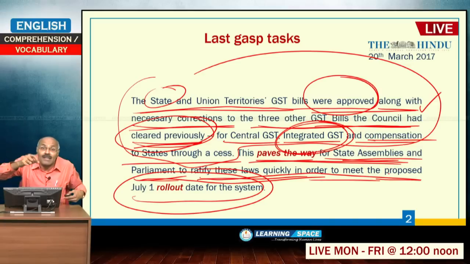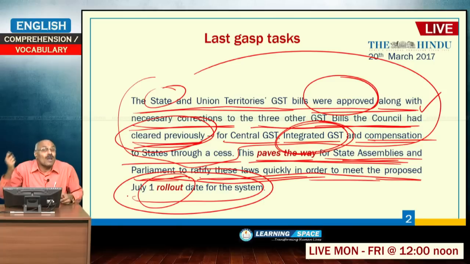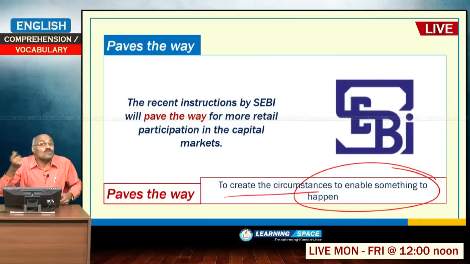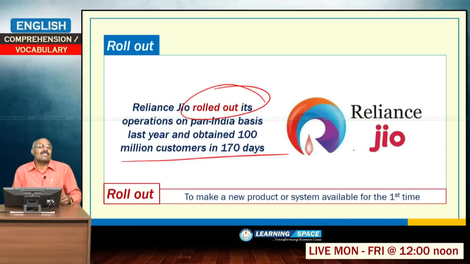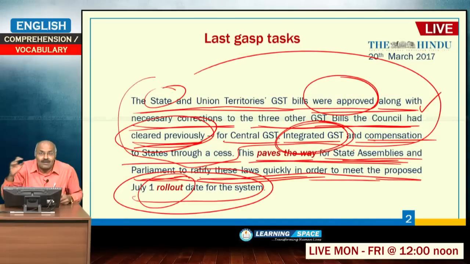So, July 1 rollout means if you are doing something for the first time, if some program is rolled out, then you use rollout. One example is Reliance Jio rolled out its operations on a pan-India basis last year and obtained 100 million customers in 170 days. So, rollout is to be used when some system or product is done for the first time, right. So, this paragraph is very clear. Then let us move ahead.